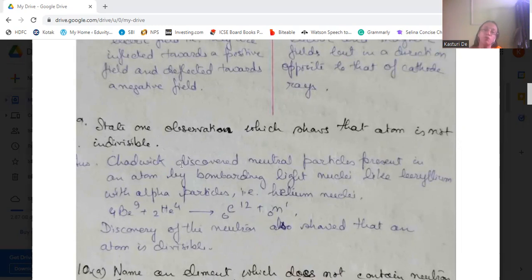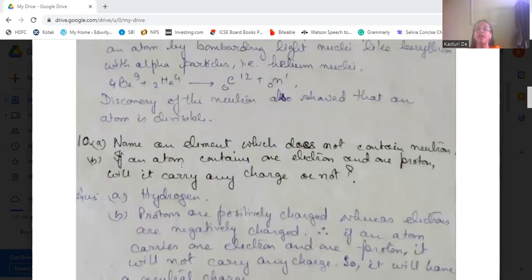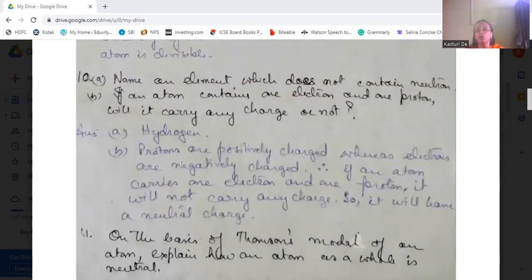Next we move on to the next question. Name an element which does not contain a neutron. If an atom contains one electron and one proton, will it carry any charge on it?